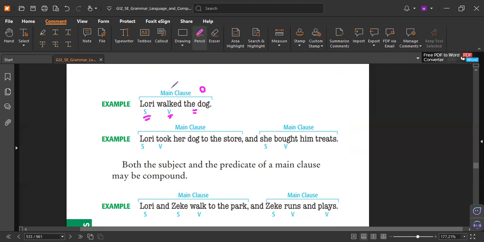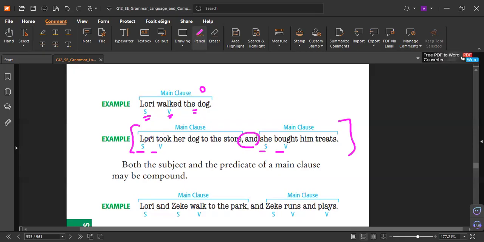We call it a main clause because there is no conjunction. But what if we have fanboys like "and"? That means we have two clauses, two sentences. Look, subject verb, complete clause, subject verb, complete clause, and both of them are joined by a coordinating conjunction. So all of it we call a compound sentence.